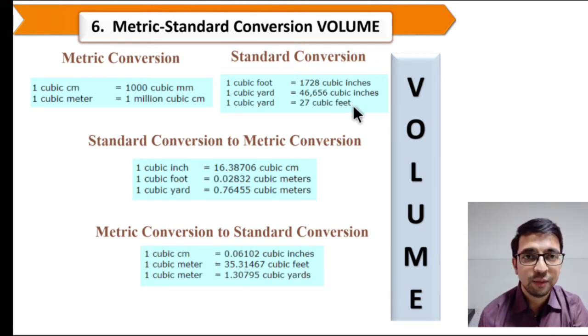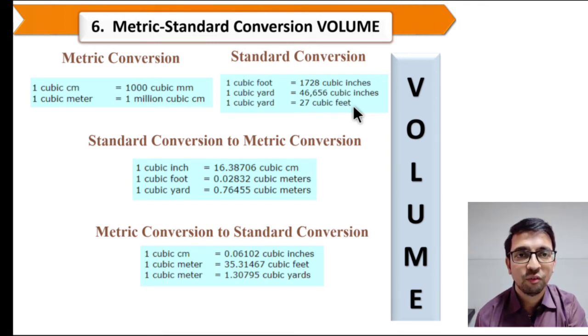Now the relation between standard to metric conversion. 1 cubic inch equals 16.38706 cubic centimeter. 1 cubic foot equals 0.02832 cubic meter. 1 cubic yard equals 0.76455 cubic meter. And now the relation from metric to standard conversion. 1 cubic centimeter equals 0.06102 cubic inches. 1 cubic meter equals 35.31467 cubic feet. And 1 cubic meter equals 1.30795 cubic yards.